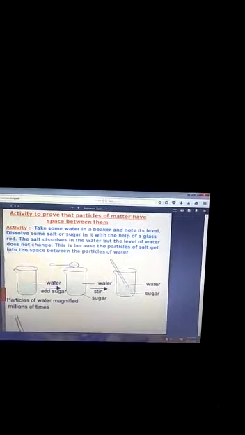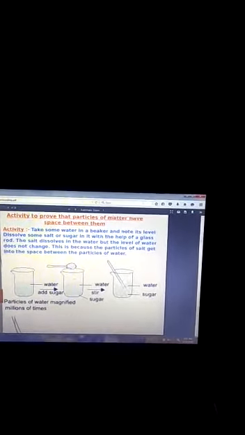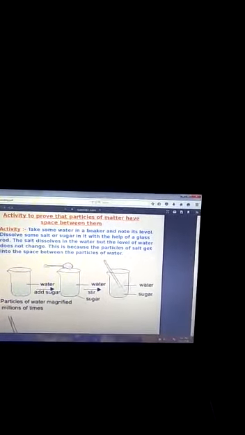See this activity to prove that particles of matter have space between them. You look, this is a beaker. In this, a little amount of water is present. We add a spoon of sugar in this beaker and stir with the help of a glass rod. The sugar completely dissolved in this beaker.